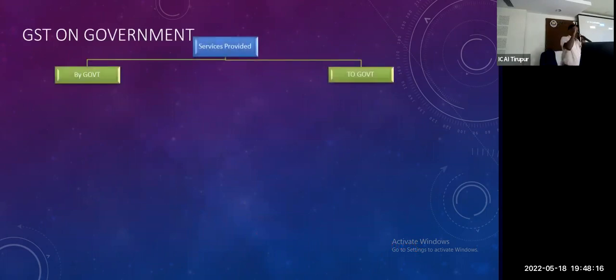Service provided by government, services provided to government. Normally services provided by government is exempted. Service provided to whom? Individual or business entity. The government service provided by the government to business entity, the business entity should pay with RCM. Any services provided by government to other than business entity is exempted. So simple. நீ business man-ஆ இருந்தா எப்படி இருந்தாலும் tax கட்டணும். நீ service provide பண்ணாலும் சரி, நான் service provide பண்ணாலும் சரி.